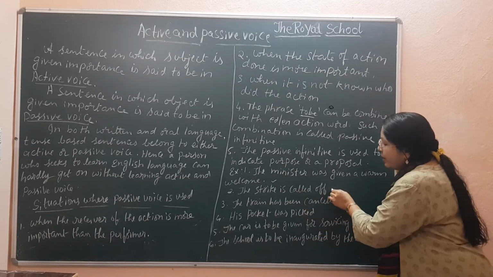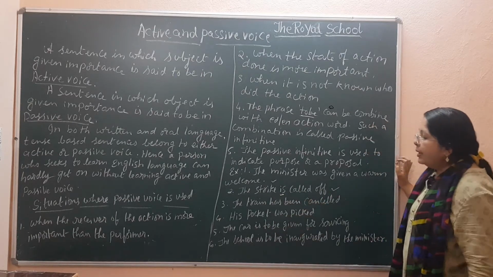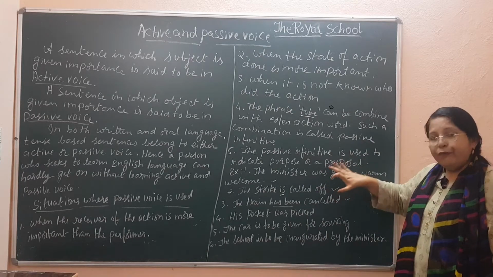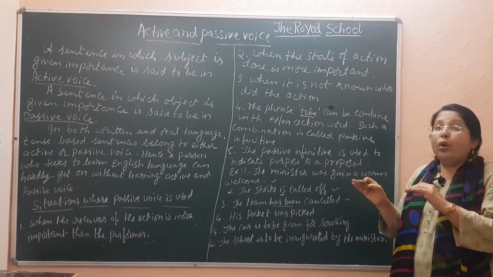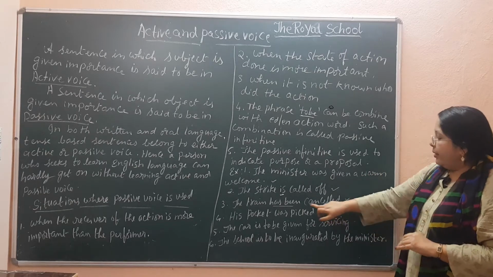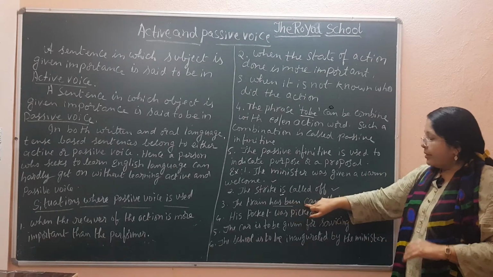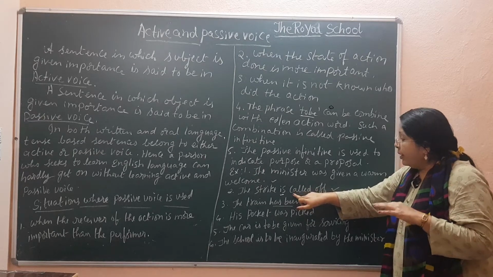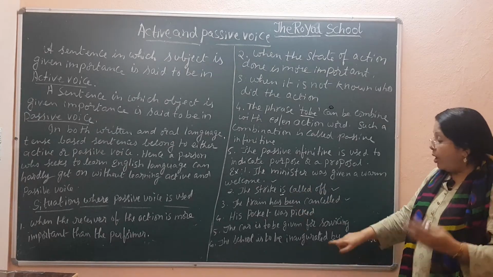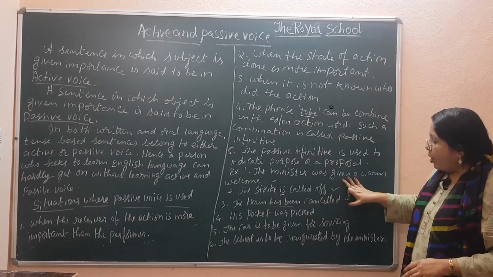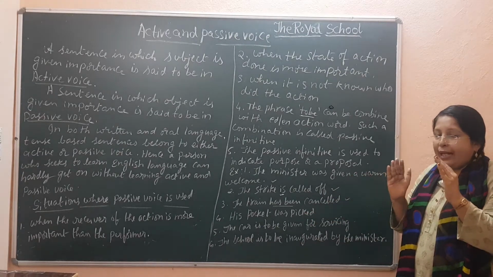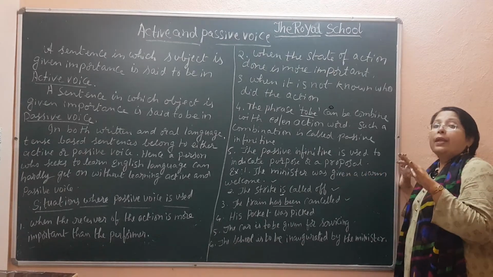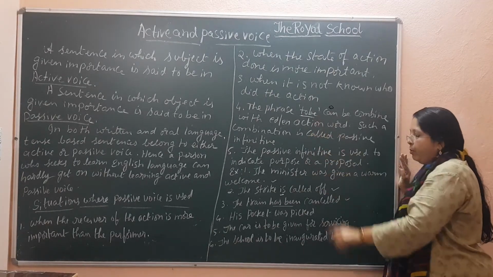The strike is called off. To be form. The train has been cancelled. These are infinitive sentences where we don't know to what extent the train is being cancelled, for how many days the train is being cancelled, for how many days the strike is being called off. So these are all called as infinitive because we don't know the exact time or period. So this sentence will also come under infinitive form without using to be form also.